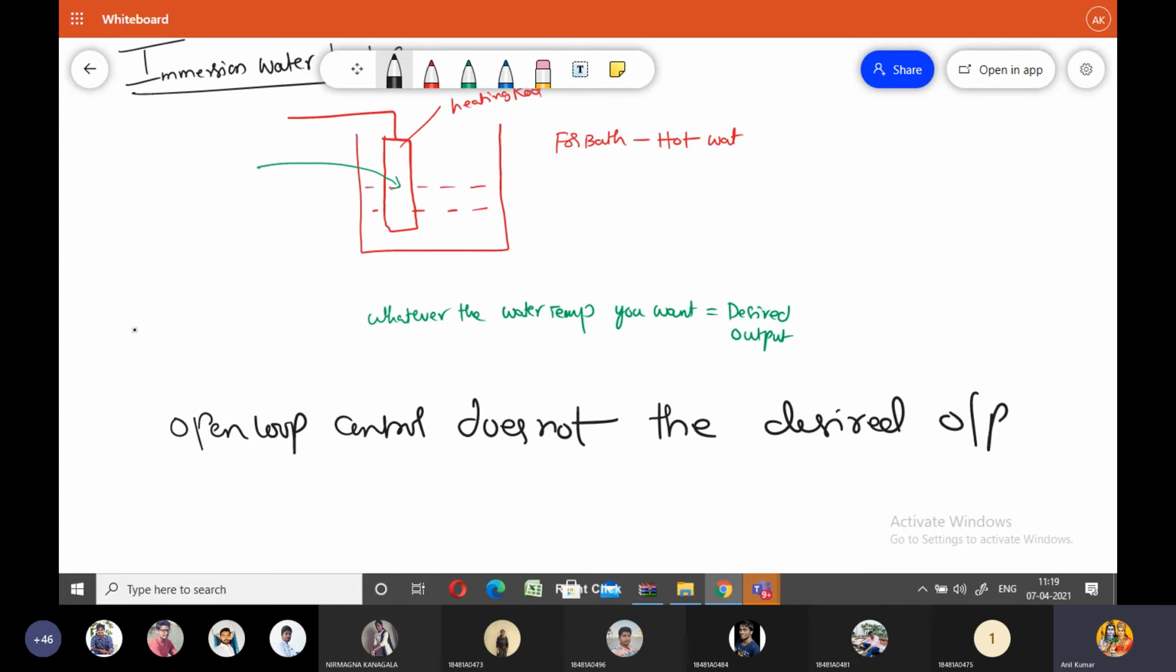Okay, so this is one of the variables. Whatever water temperature you want is nothing but your desired output. The water temperature you need is the desired output of the system. Does your water heater know how hot you want the water? No. Does it know the temperature you want? No. That means the open loop control system does not know the desired output. Is it okay?